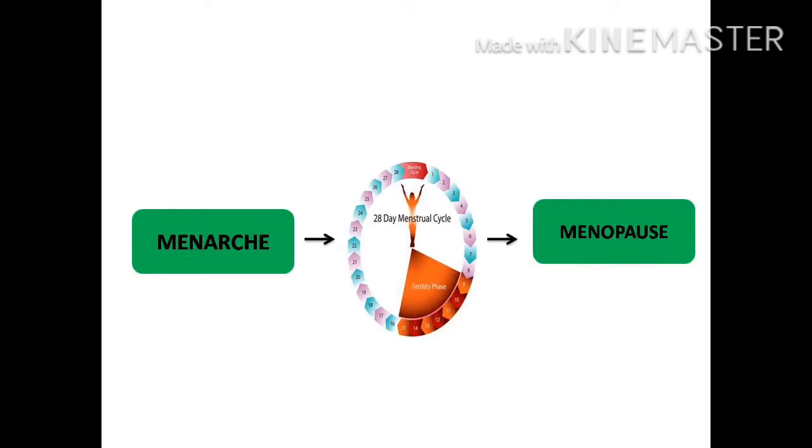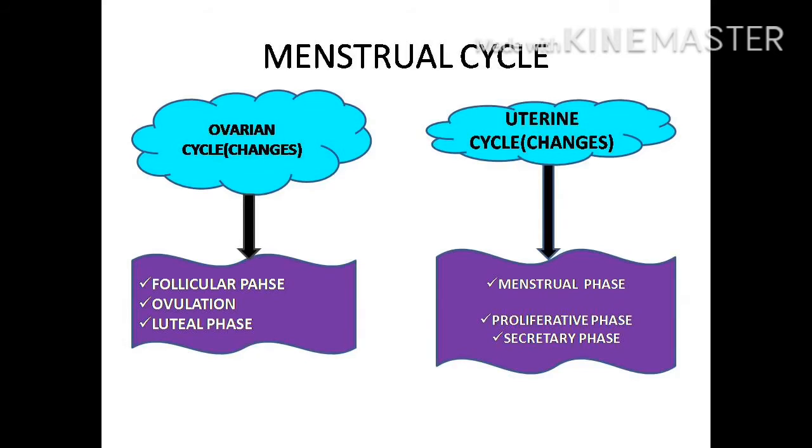Between menarche and menopause, there will be regular cycles of menstruation that vary between individuals, from 28 days and sometimes even 35 days. Changes occur both in the ovary and uterus. Changes in the ovary are called the ovarian cycle, and changes in the uterus are called the uterine cycle. So let's see about the ovarian cycle first.